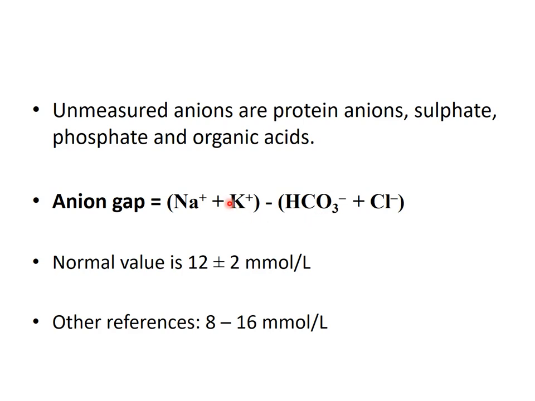So there should always be some gap, as one level is high and the other is low. The normal value in your book is given as 12 plus or minus 2 millimole per liter, that is 10 to 14 millimole per liter. Some books give the range as 8 to 16 millimole per liter. You can write either 8 to 16 or 10 to 14.